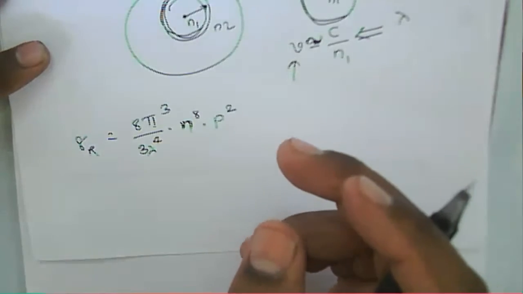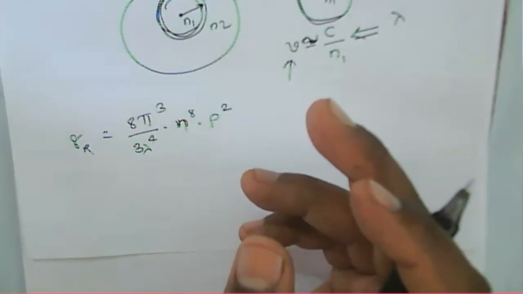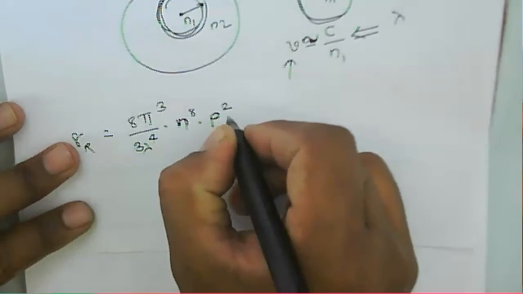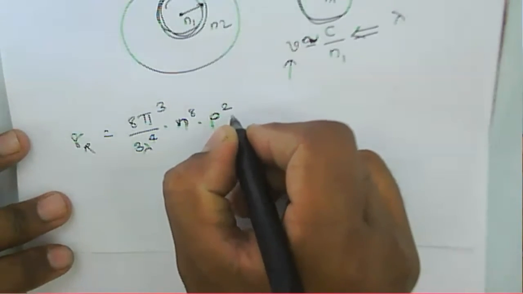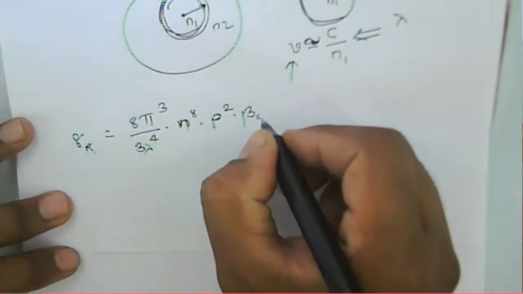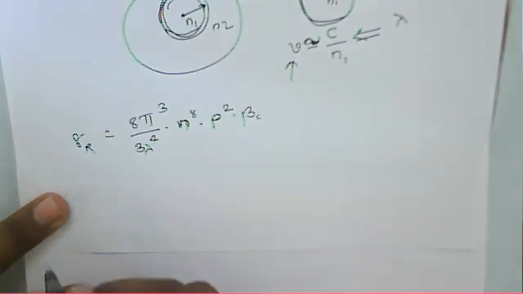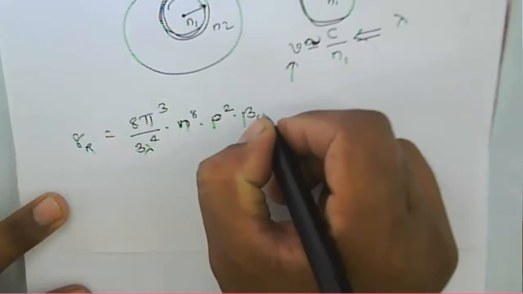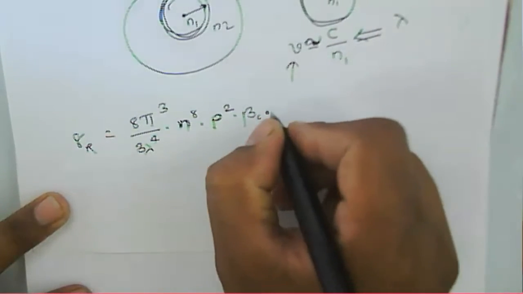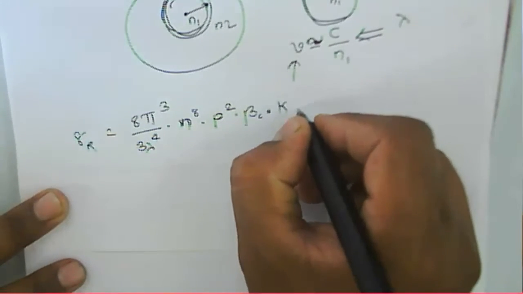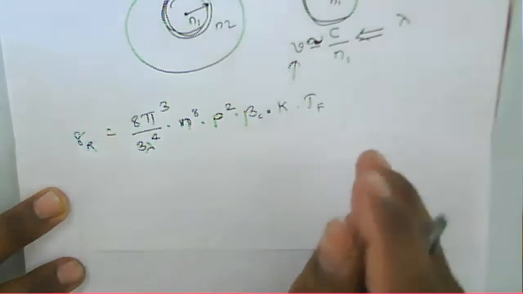We need to consider the temperature also, and the isothermal compressibility beta C at that particular temperature. Then k is the Boltzmann constant, and TF is the fictitious temperature of this material.